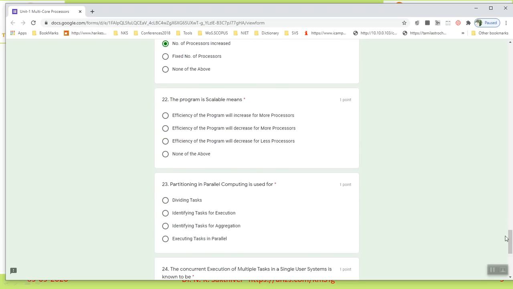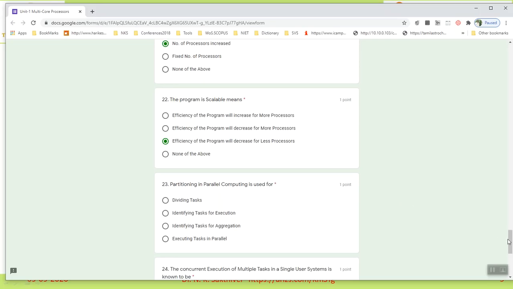Okay, you understand. 22nd question. The program is scalable. What is the meaning of scalable? Efficiency should not be compromised. If a program is big, more processors. If the program is small, fewer processors. So at any cost, I should not compromise efficiency. So the 22nd, scalable, answer is: efficiency of the program will not decrease for fewer processors. Okay, this is the answer.